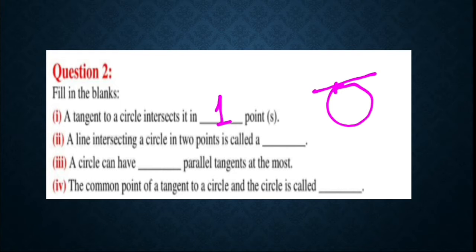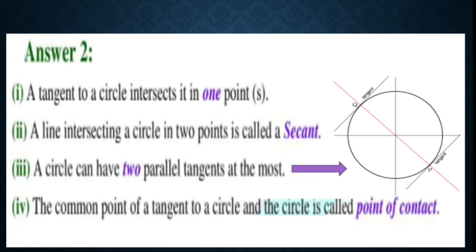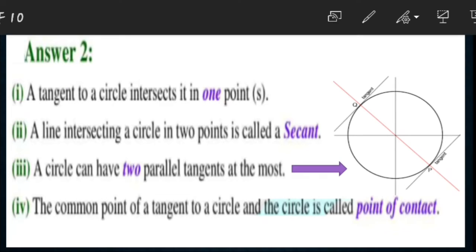Now a line that intersects a circle in 2 points is called, suppose this line intersects the circle in 2 points, this line is called a secant, right? So let's check the solution. A tangent to a circle intersects it in only 1 point. A line that intersects a circle in 2 points is called a secant.